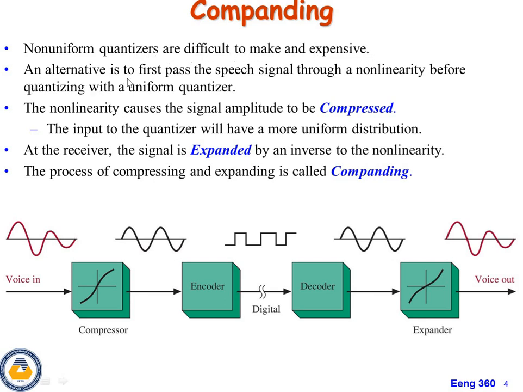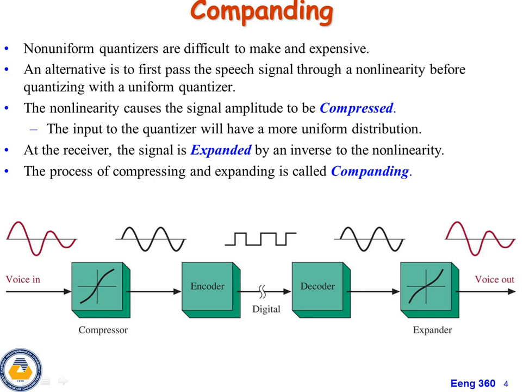An alternative is to first pass the speech signal through a non-linearity before quantizing with the uniform quantizer. In this case, the non-linearity causes the signal amplitude to be compressed. The input to the quantizer will have a more uniform distribution.